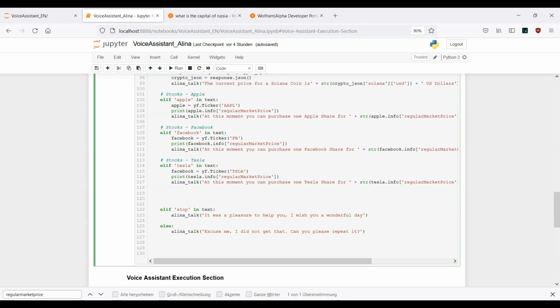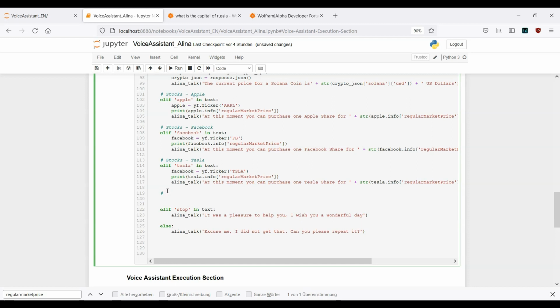Our keyword will be capital and of. We need to provide these two keywords in order to be able to receive the proper answer. So for example, what is the capital of Germany? What is the capital of Russia? What is the capital of England? And so on and so forth. So the word capital and the word of have to be inside our text or inside the query.